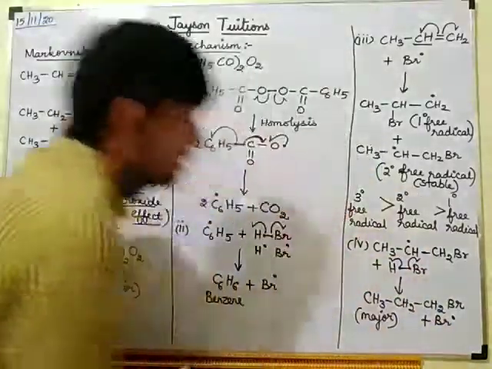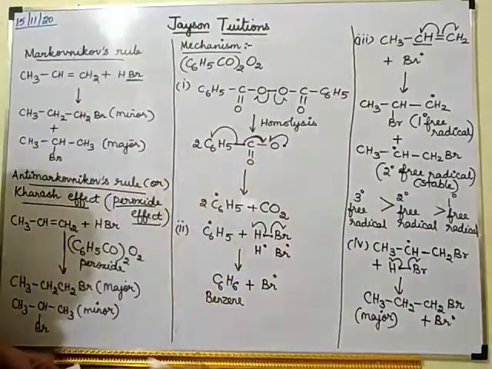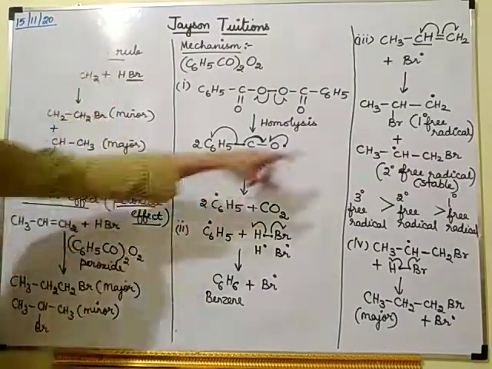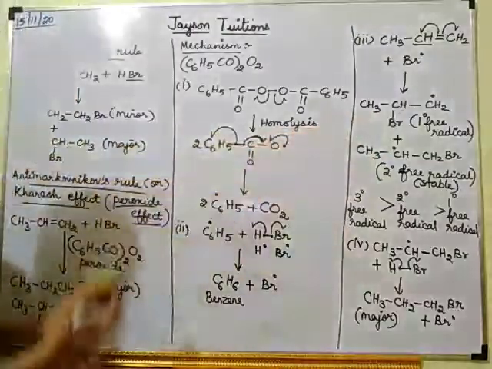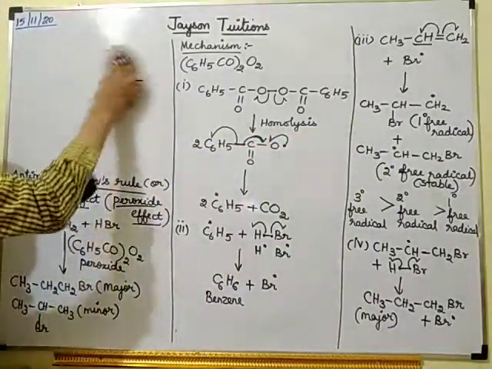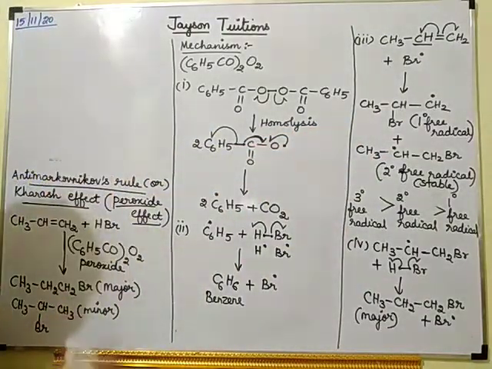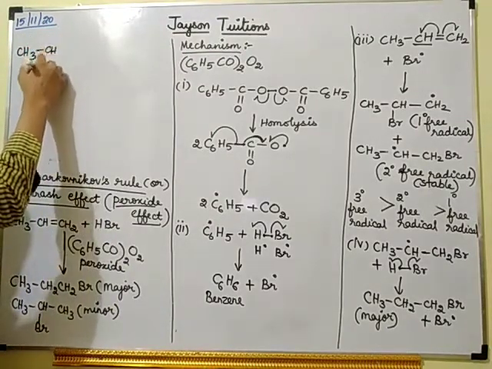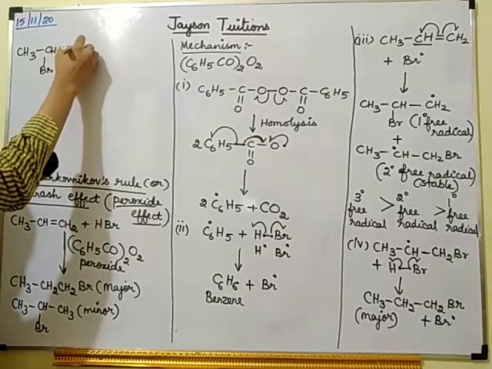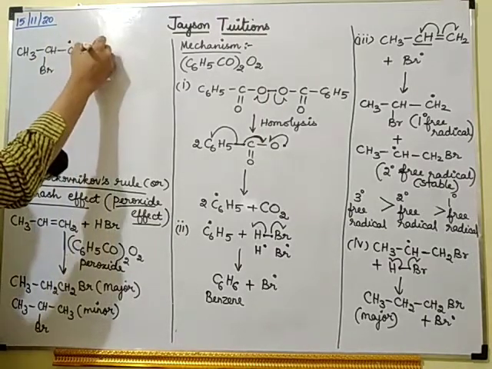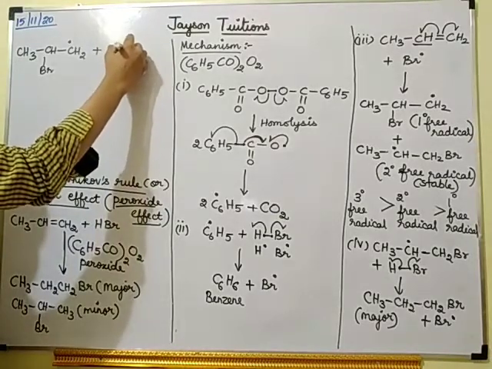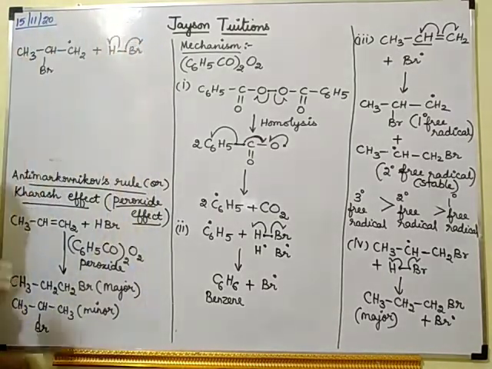Okay, and what about the minor product? How will it be formed? The minor product will be formed from this free radical. For that also we should write the reaction. It will be CH3 CH Br CH2 dot plus HBr. HBr will divide into H dot and Br dot.